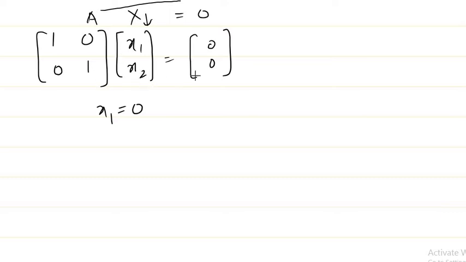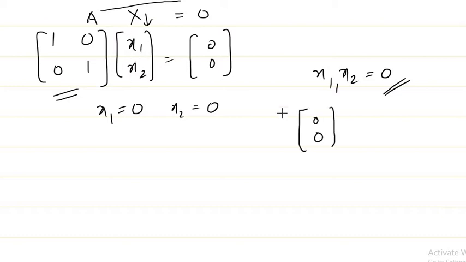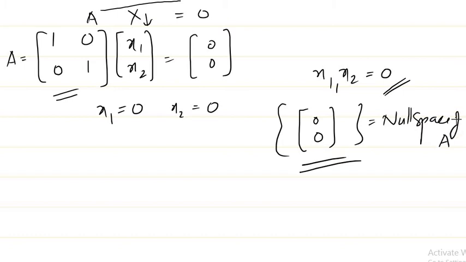And 0 times x1 plus 1 times x2 is 0, so x2 is equal to 0. So you can see, if you want to make Ax 0, you have to definitely choose x1 and x2 as 0 itself, right? So in this case, the null space of this matrix, the set of all x for which Ax is 0, is one single element, right? You have only one single element in that particular space, the null space of A. If you take this matrix as A, this is the null space of A. Okay.